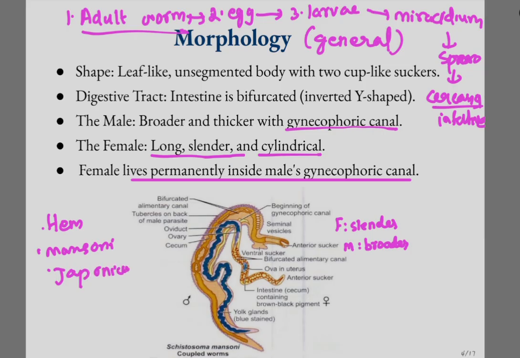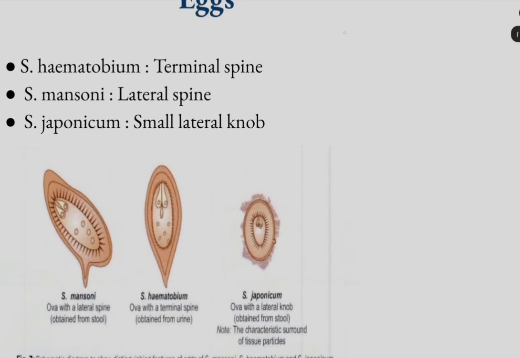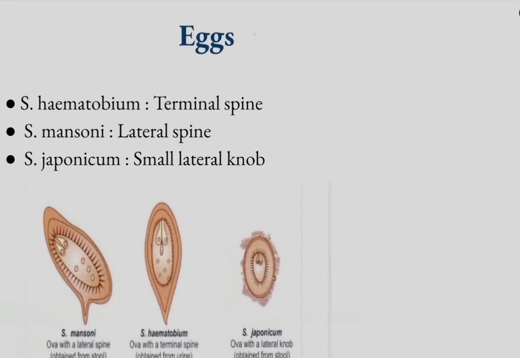And the egg morphology is different for these three. It is the egg morphology that helps to differentiate between these three species. The hematobium, I already told you that eggs are elongated and they are non-operculated.